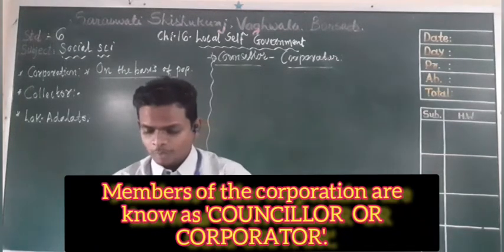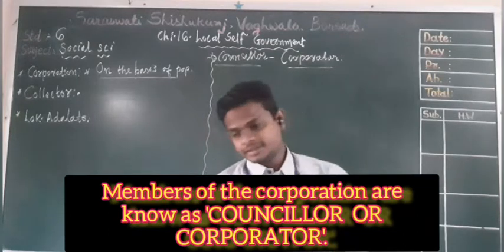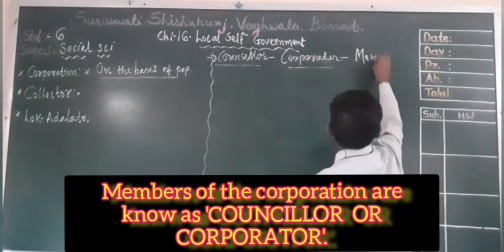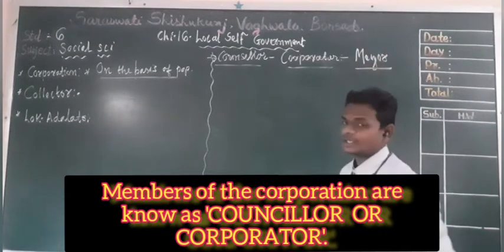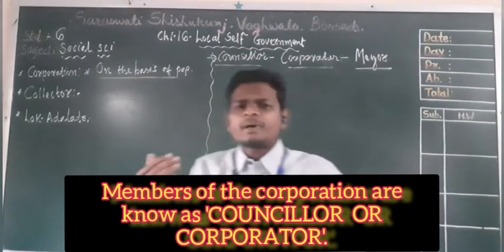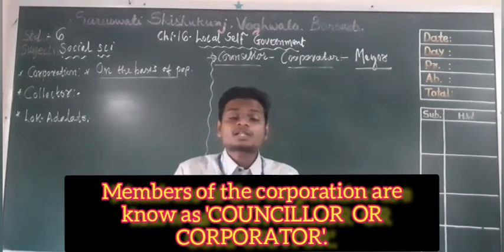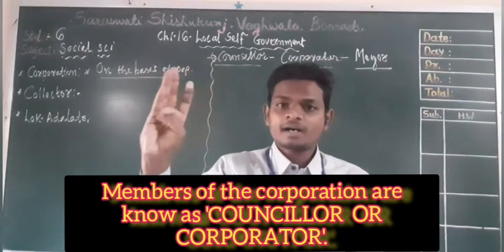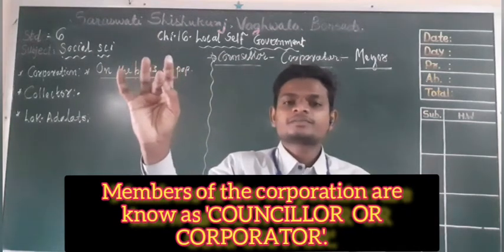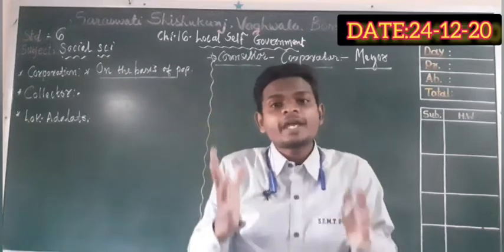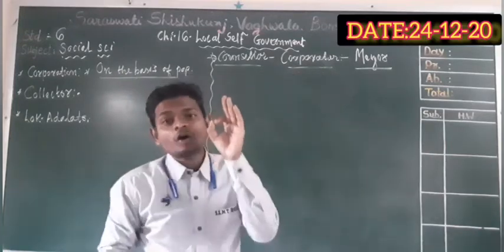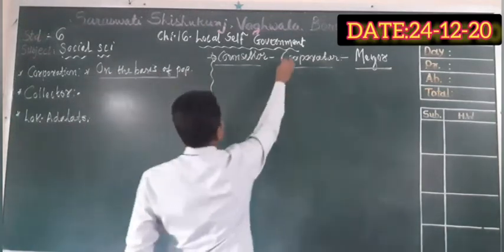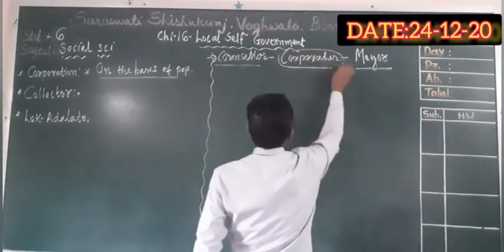The head of the corporation is called the mayor. In the Nagar Palika we have the chief officer, but in some of the big cities like Rajkot, Ahmedabad, Baroda, Surat, Bhavnagar, they have the mayor, the head of the corporation.